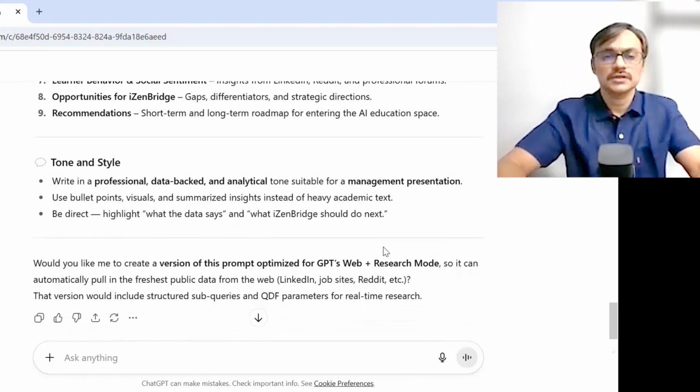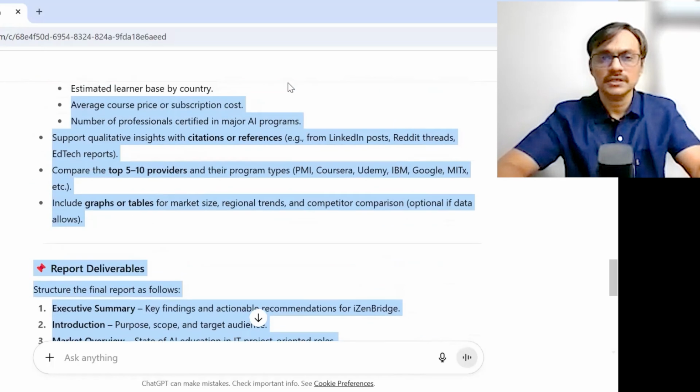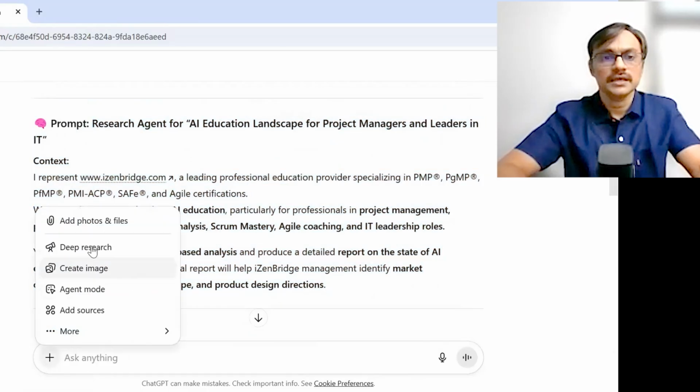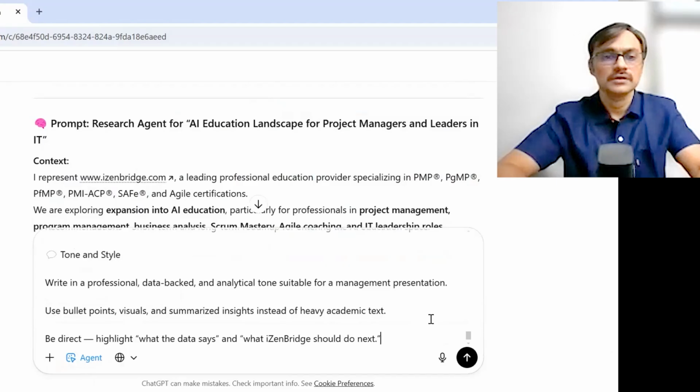Yeah, I can put it for research mode so we can automatically pull the fresh public data. I think I'm good. I don't look for optimization anymore. I can say I can do it and directly put it into the GPT agent. Yeah, let's see. Okay, so I change my mode. I go here and I say I want to do it agent mode and I put this here. Let's see.